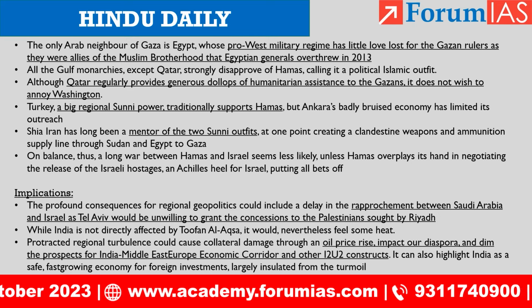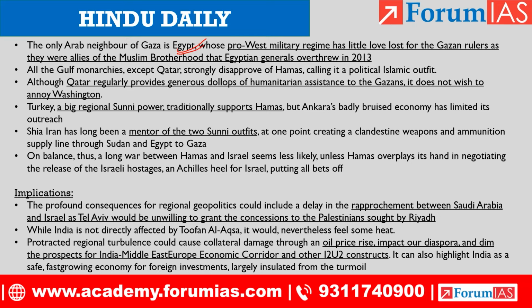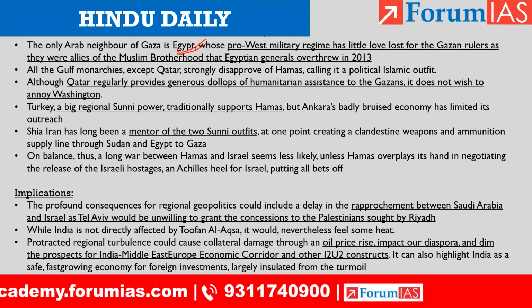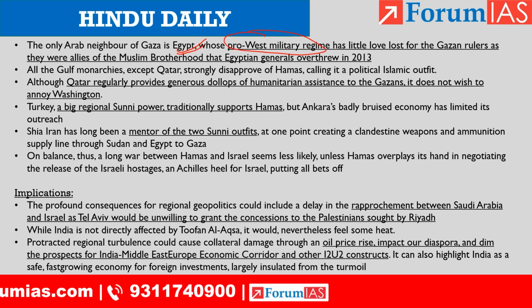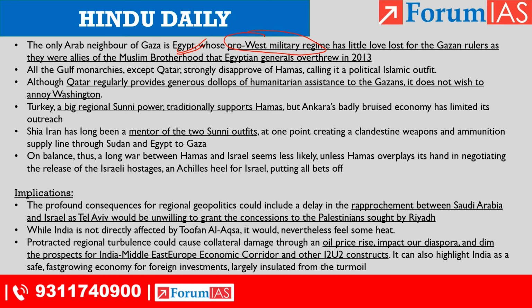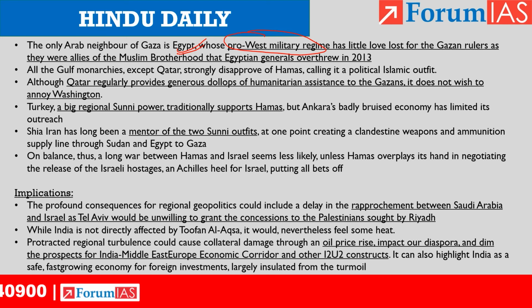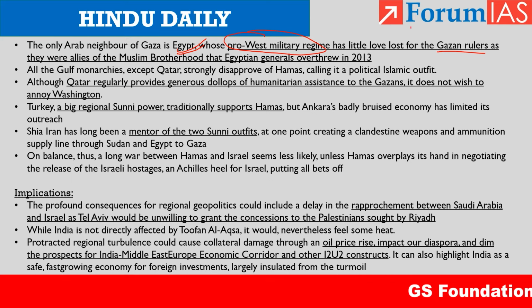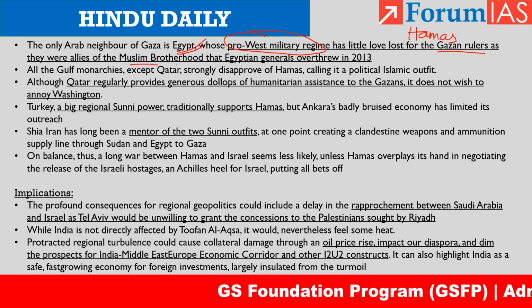Another Arab neighbor is Egypt. So, Egypt currently has a pro-West military regime and they are not having much opinion. They are not having a very cordial relation with the Gazan rulers, which is the Hamas. So, this Hamas was an ally of the Muslim Brotherhood.